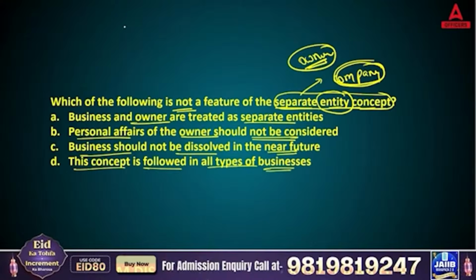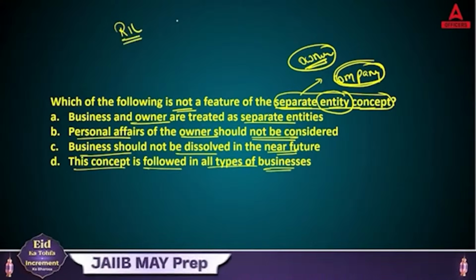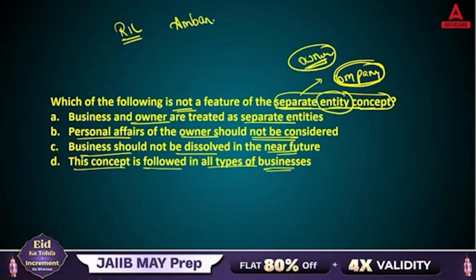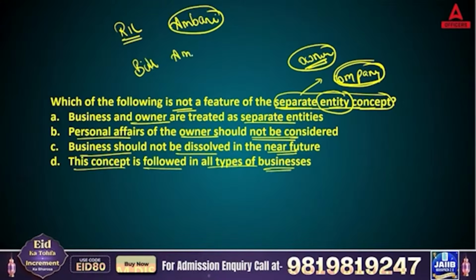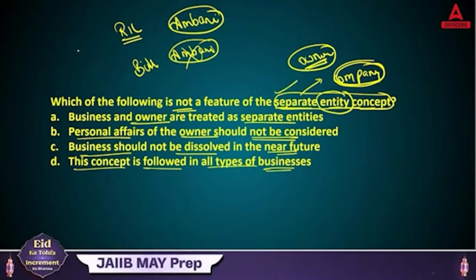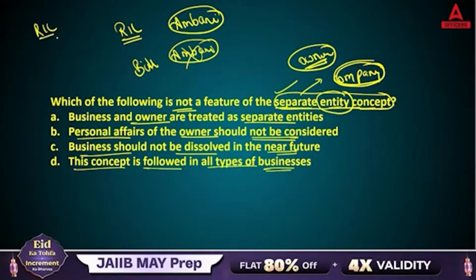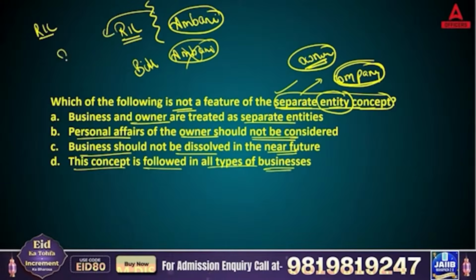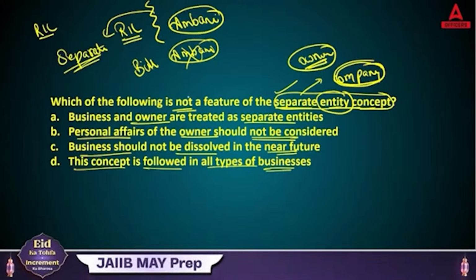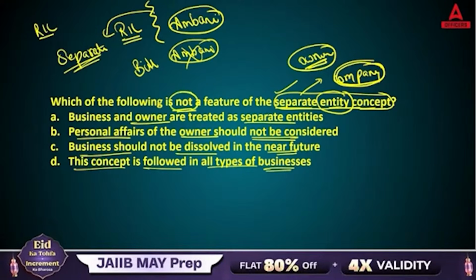For example, if we talk about Reliance, though everyone knows the Ambanis are the owners of this, always remember that whenever you see any bill of Reliance, they are not writing Ambani's name on each and every bill. Why? Because they are following this rule. You will see the same on the bill of any shop from where you purchase. Which rule? Separate entity concept. So we need to identify the odd one out, which is actually not a feature.